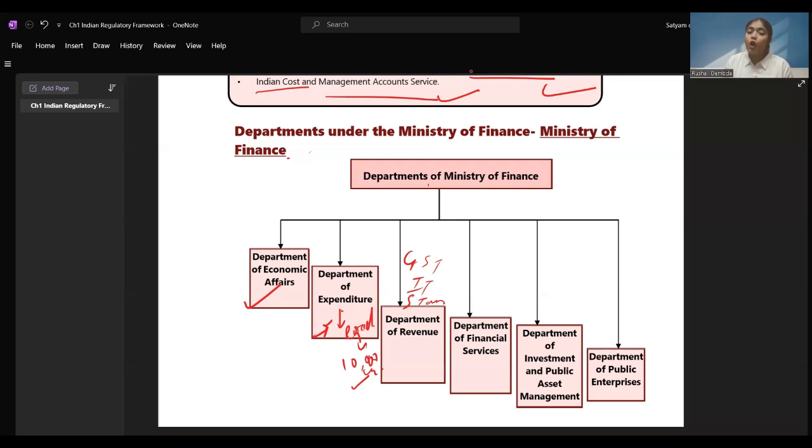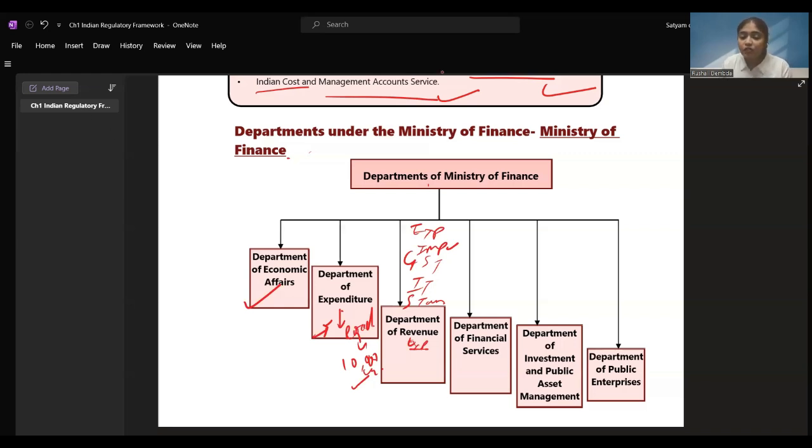Excise is being levied on certain goods, that comes under this. Customs, when goods are exported or imported, that is also taken care of under the Department of Revenue. Export, import, all these things also come under it. How the money is being collected from the people, that comes under the Department of Revenue.